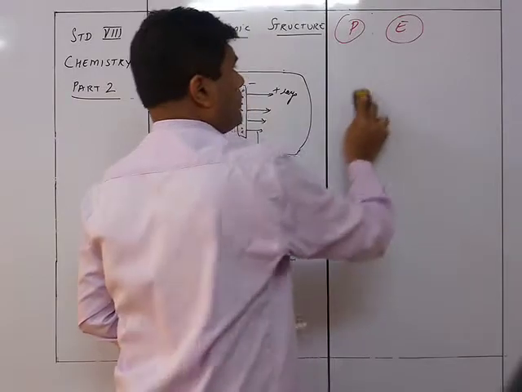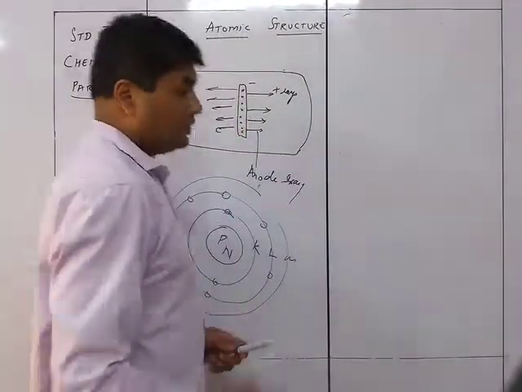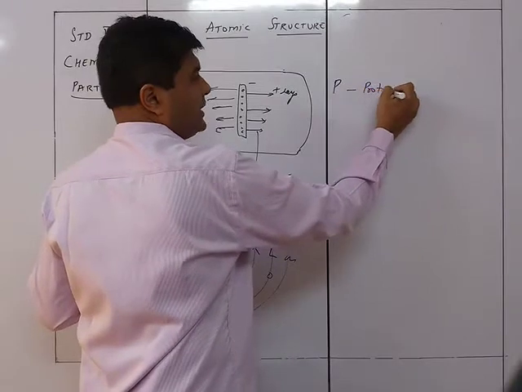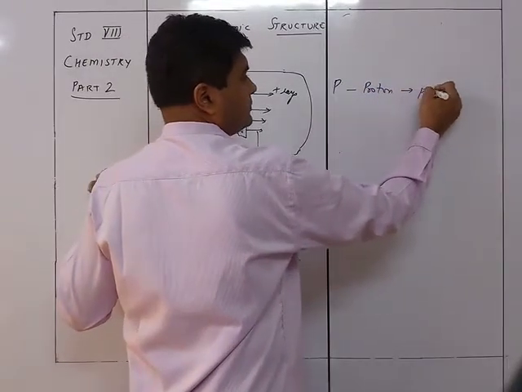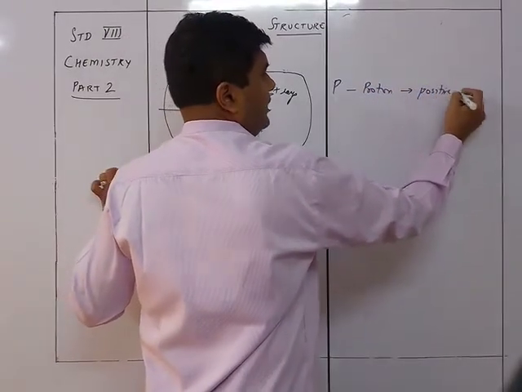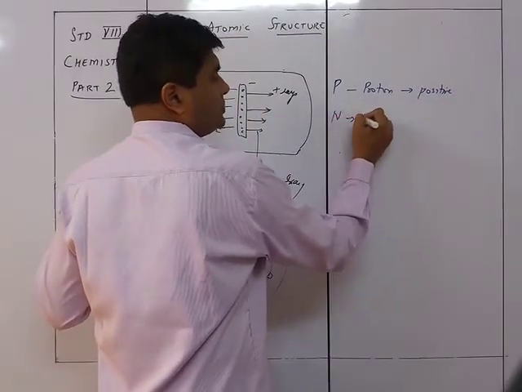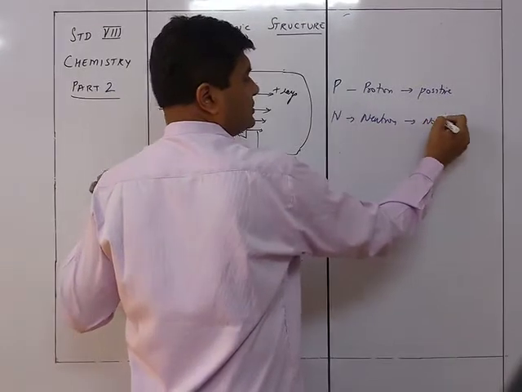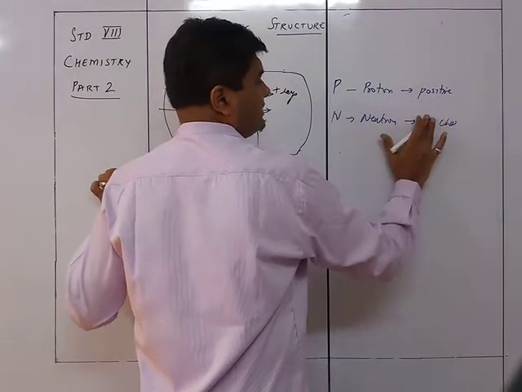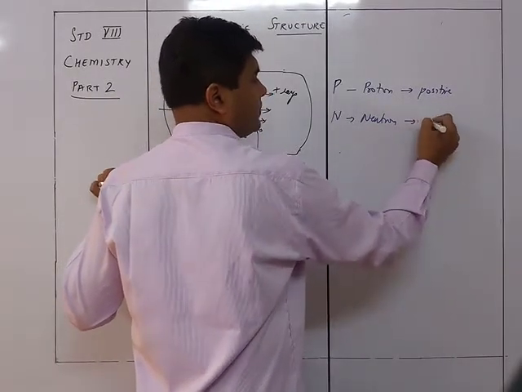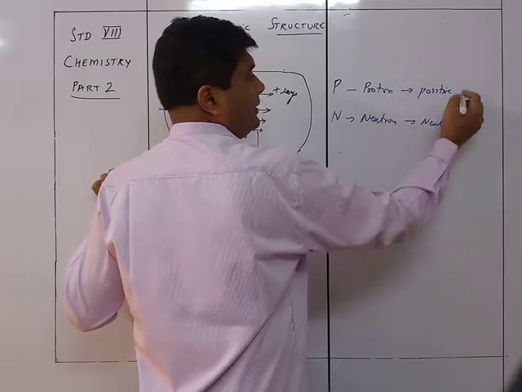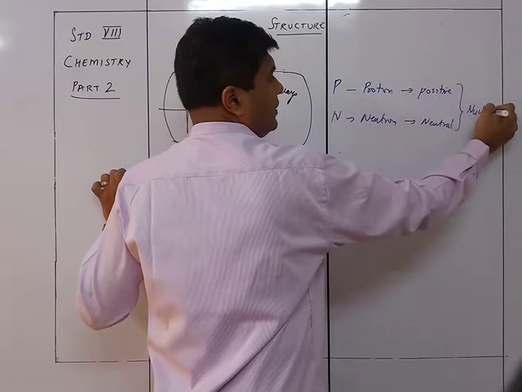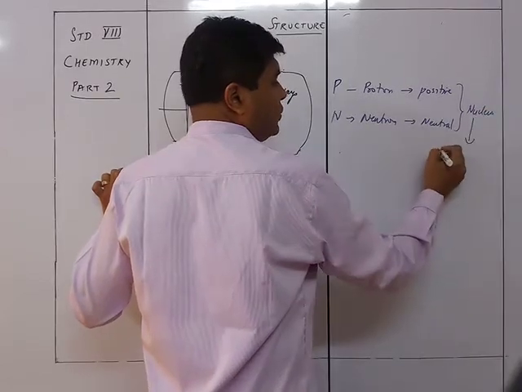So you can see the protons, P, which are positively charged, and then the neutrons, which have no charge, or I'll just call them neutral, and these two are in the nucleus and hence they are called nucleons.